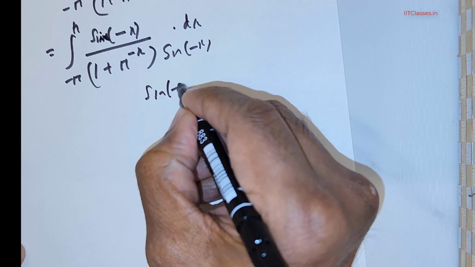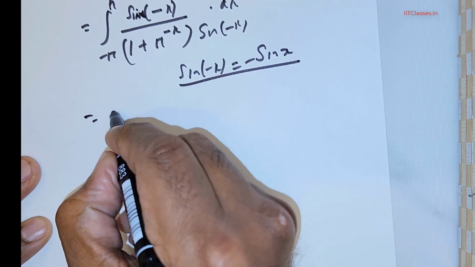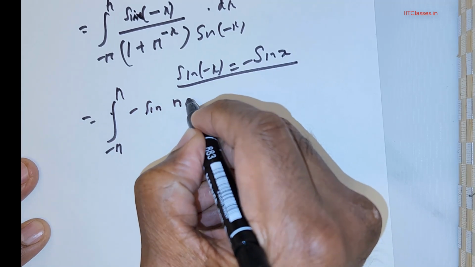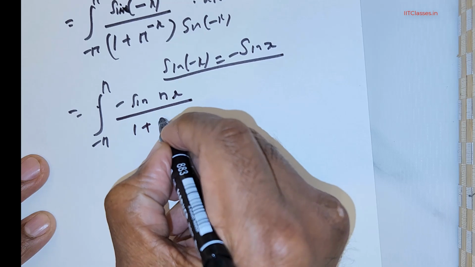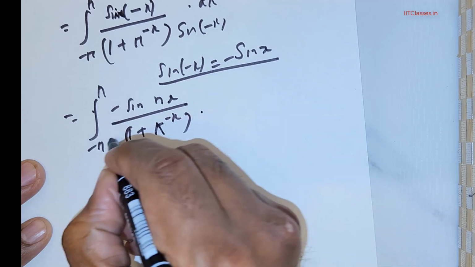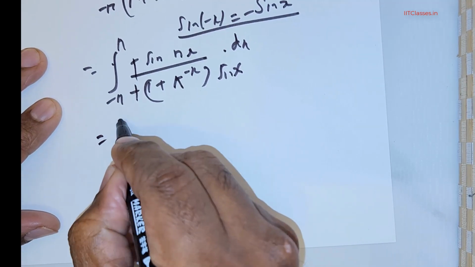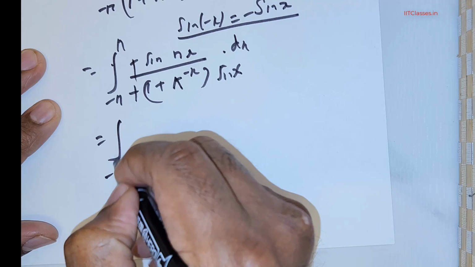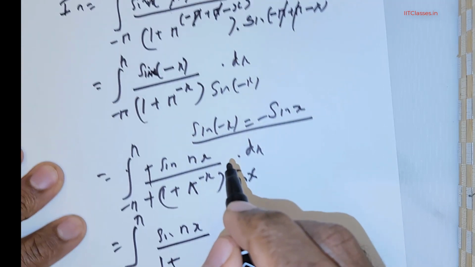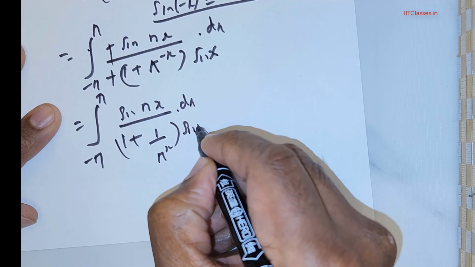Now sine is an odd function, that means sine of negative x is equal to negative sine of x. So you have the integral from negative pi to pi of negative sin(nx) over 1 plus pi raised to the power of negative x, times negative sine x dx. These two negatives become positive, giving us the integral from negative pi to pi of sin(nx) over 1 plus pi raised to the power of negative x. I'm going to rewrite it as 1 over pi raised to the power of x, times sine x dx.